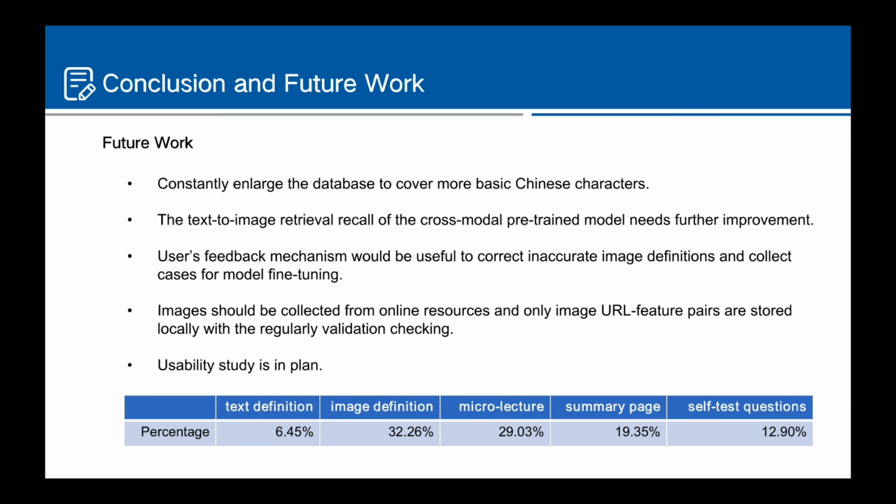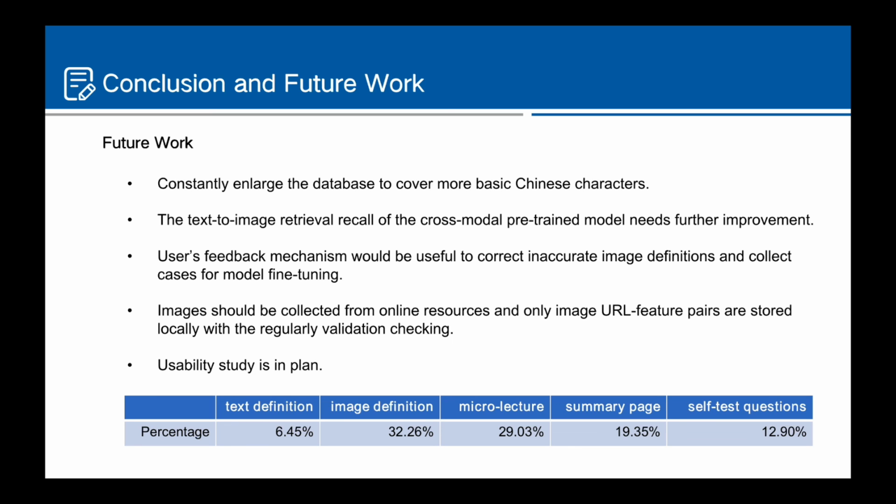On the side of usability study, we are also planning on it and did some preliminary work. We built an experimental platform where we provide character learning material, including text definition, image definition, macro lecture, summary page, and self-test questions.